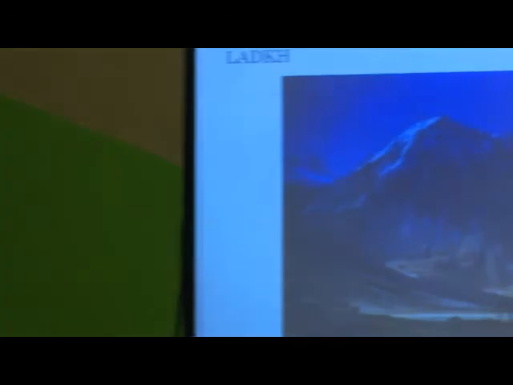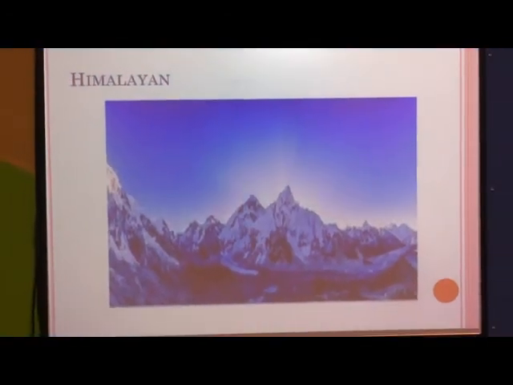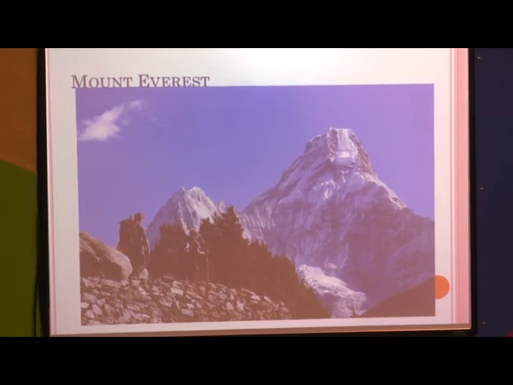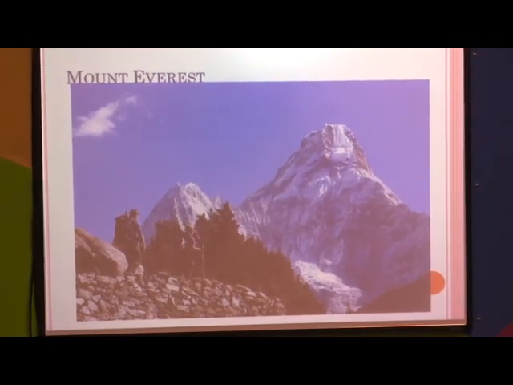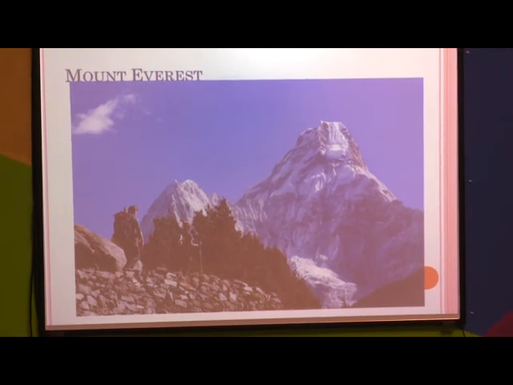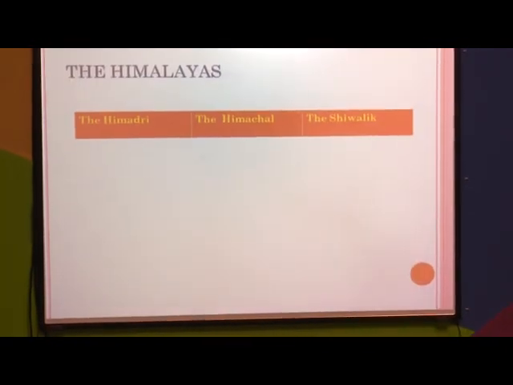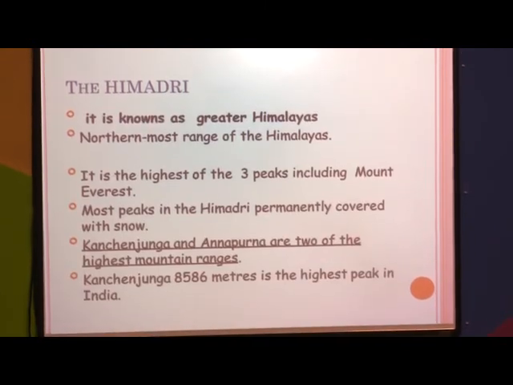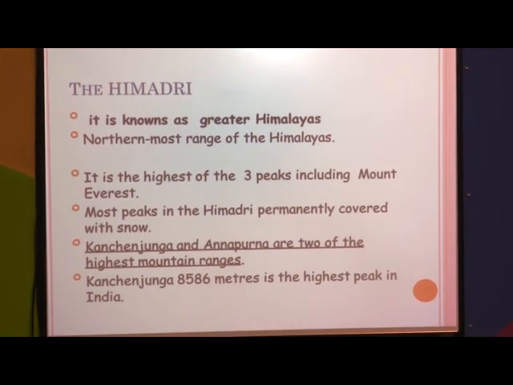In the previous episode we discussed this. The first one we covered is Himadri. Just I will show you an image. This is Ladakh. We have covered Ladakh, Karakoram, and the Himalayan ranges. And this is Mount Everest, with a height of 8,848 meters. It is in Nepal. These are the three into which the Himalayas are divided. This is known as the Greater Himalayas. There are three highest peaks here.